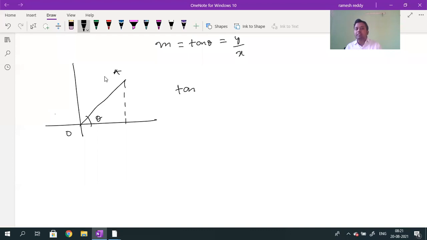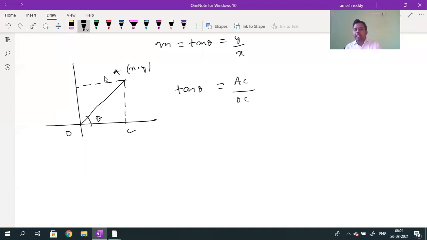From the diagram, if I call this point C, tan theta value is equal to AC divided by OC. How can I calculate the AC value? If I want to calculate it, I should know the A coordinates, which are given as X, Y. The coordinates of A are given as X, Y. Slope, that is what is being explained.